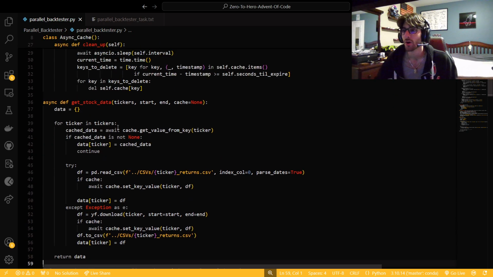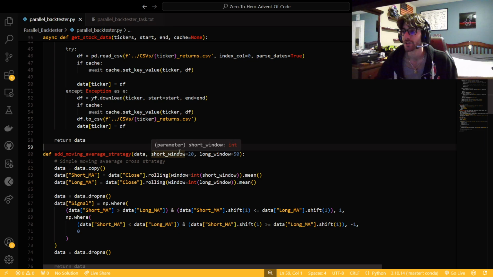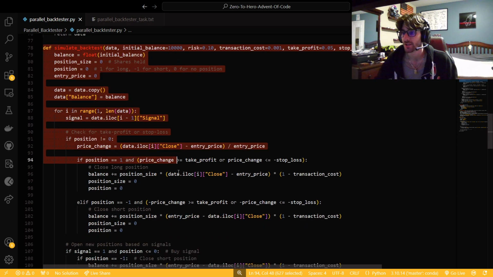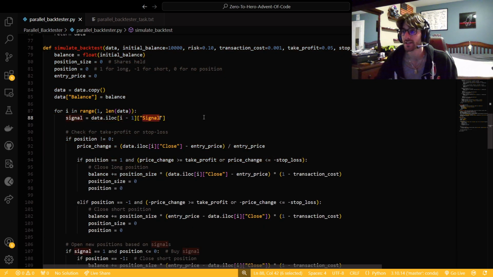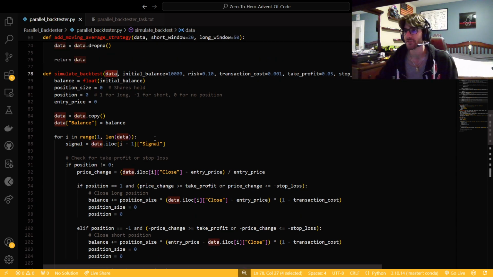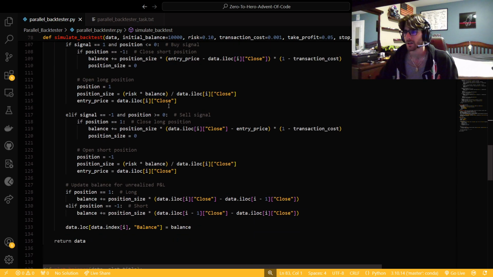Because all you would need is a signal column, and you guys could use this backtest function on it. The only thing that would need to be consistent is the signal column in the data frame that you're going to give it. Also for the class, make sure that you give it the data frame. But I don't think that'd be very hard.